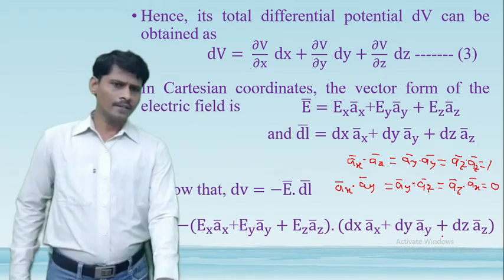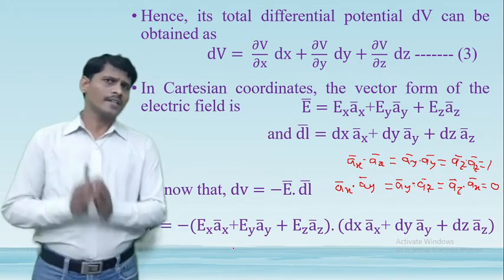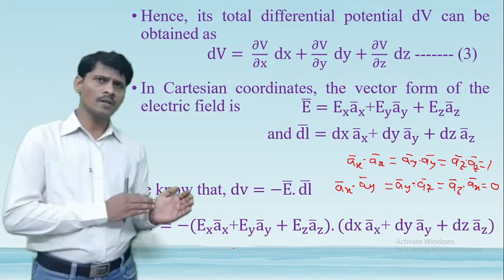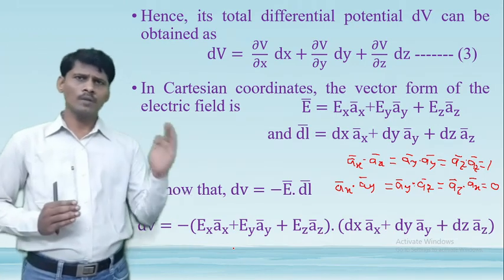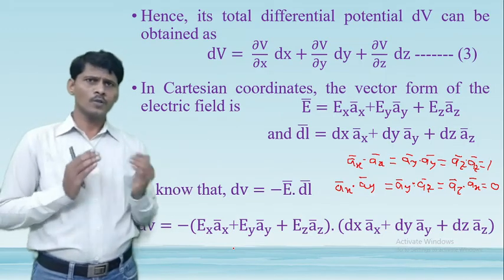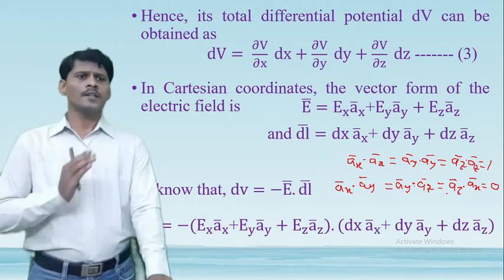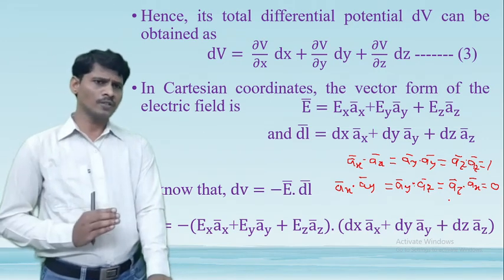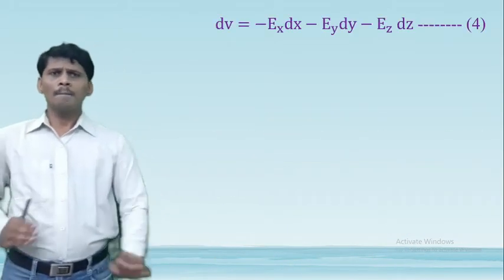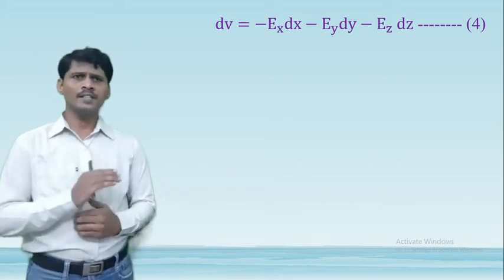Multiplying these two terms, some terms are ax bar dot ax bar, ay bar dot ay bar and az bar dot az bar, and some terms are ax bar dot ay bar, ay bar dot az bar and az bar dot ax bar. Using this concept, we get dV is equal to minus Ex dx minus Ey dy minus Ez dz.